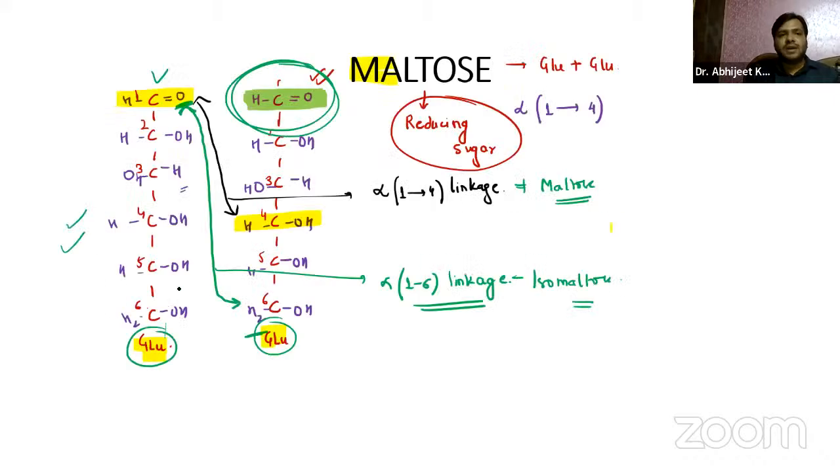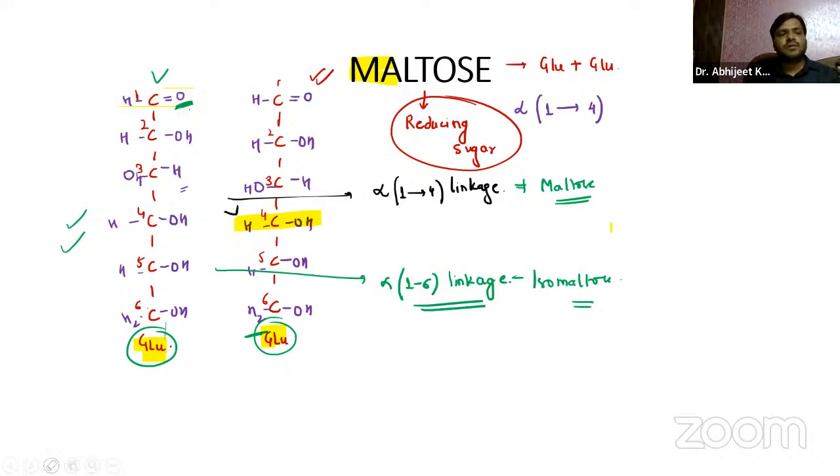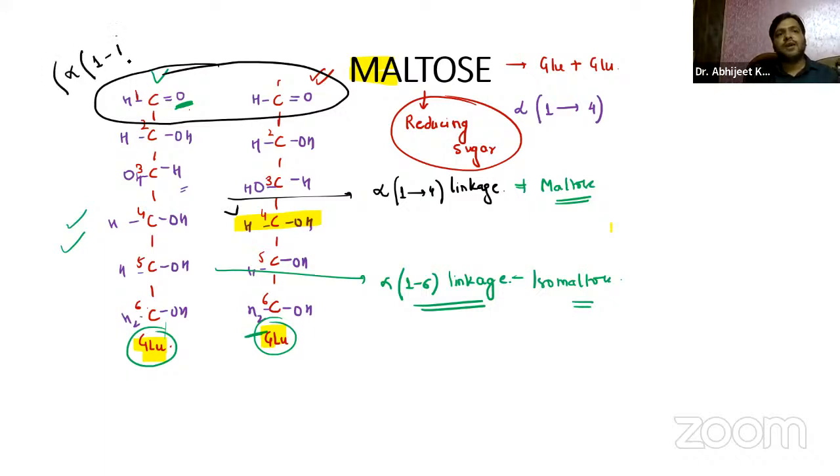Now, guys, you can very well see over here in this particular diagram, if we just take the first carbon atom of both the glucose, it is alpha 1 to 1 linkage. The first carbon atom of the first glucose, and in the second glucose we are also taking the first carbon atom. Obviously, they both are joining together. It is alpha 1 to 1 linkage.